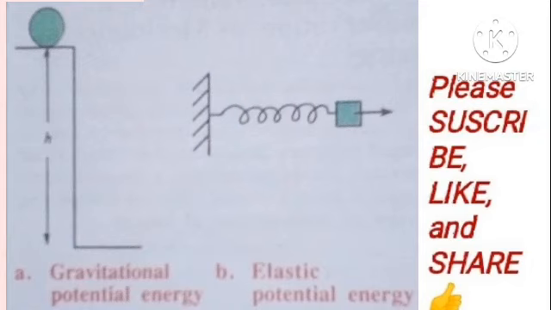Then we also have elastic potential energy, kind of like when you stretch a string and you leave it at that position. Then by the time you release that string, it will naturally go back on its own to the original length of the string. It's kind of elastic potential energy. We'll talk about elastic energy in a subsequent episode, but this potential energy is also calculated by the product of the mass, the acceleration, and the height or displacement of the object from its mean position.